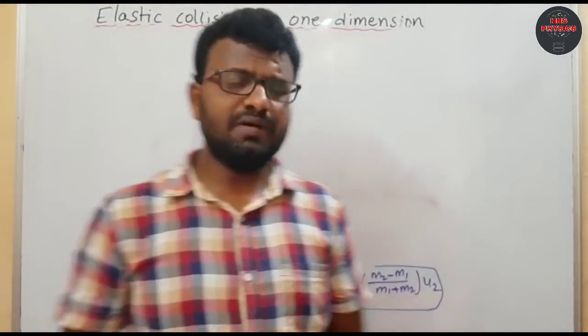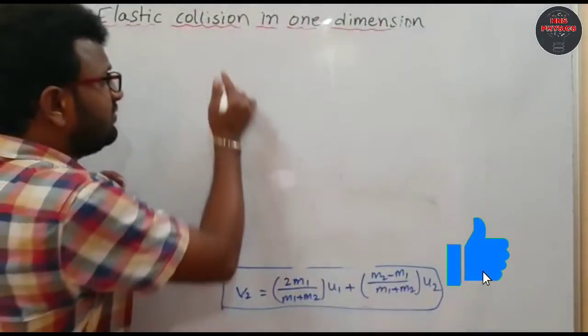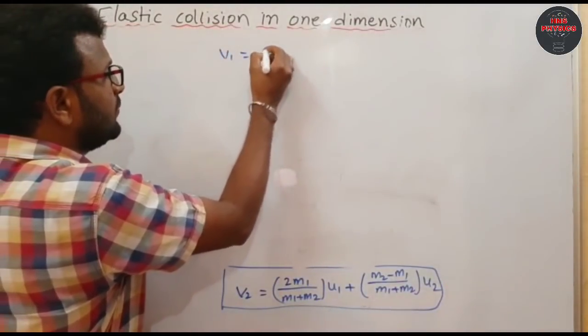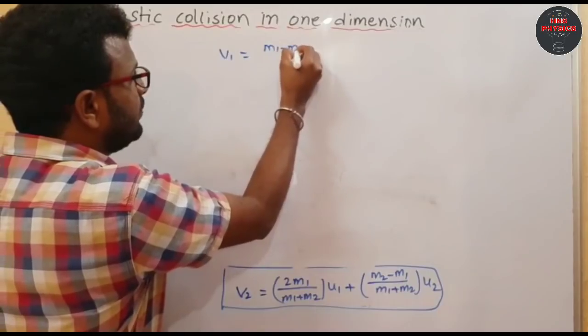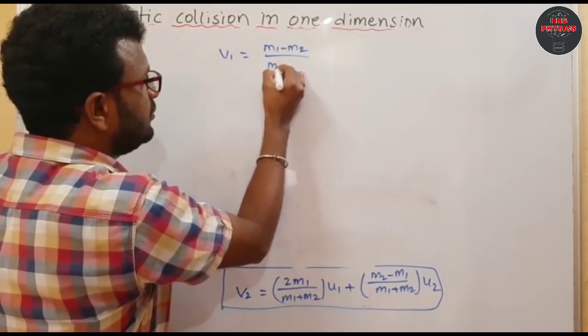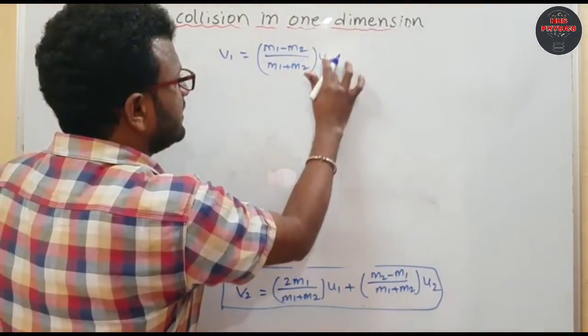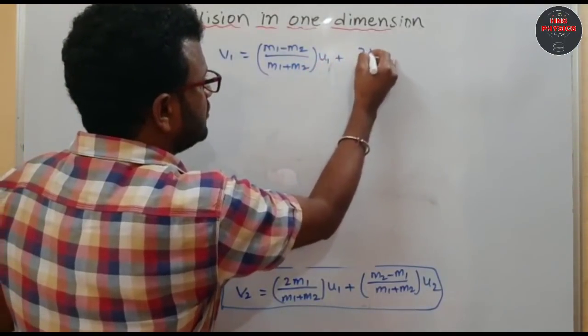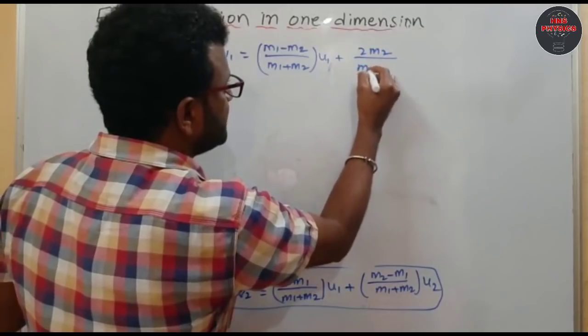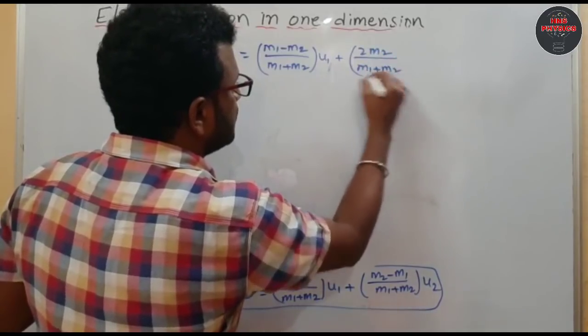You don't get confused with these values. Once again, v1 equals (m1 minus m2) by (m1 plus m2) into u1 plus 2 m2 by (m1 plus m2) into u2.